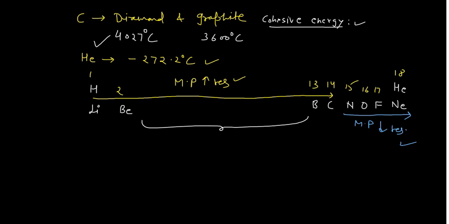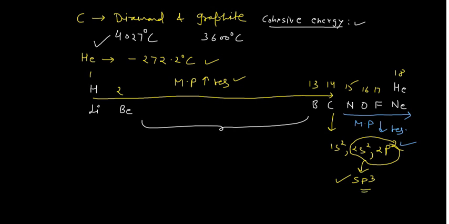So why does this happen? As the number of valence electrons increases. If you write the configuration of carbon, carbon is 6, so it is 1s2, 2s2 and 2p2. So how many valence electrons are there? 4 electrons are there. And if it undergoes sp3 hybridization, like in the case of diamond, it can form four bonds.